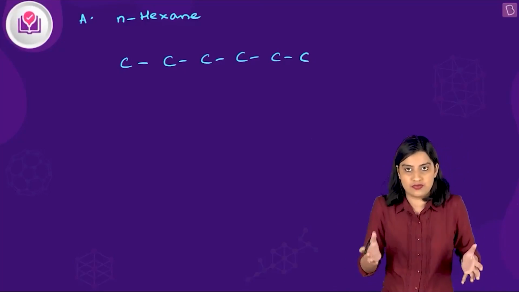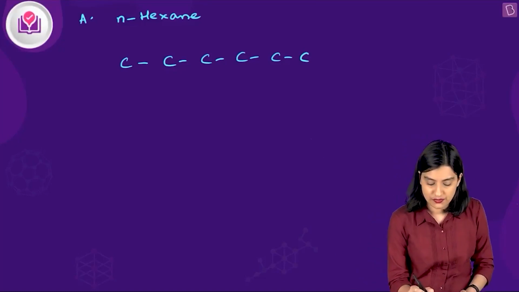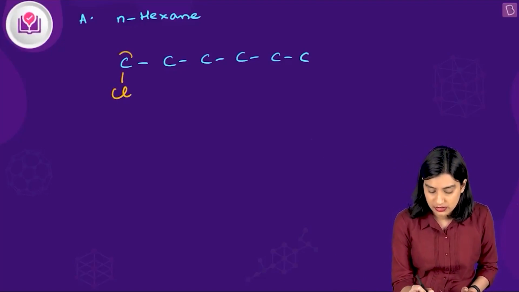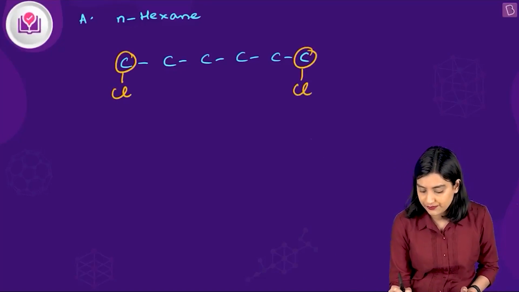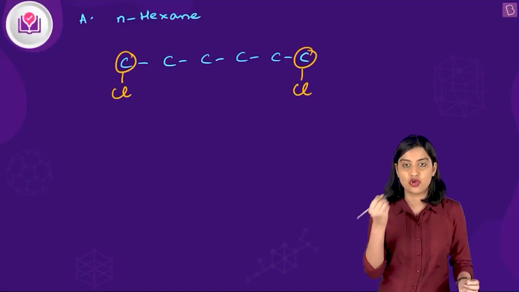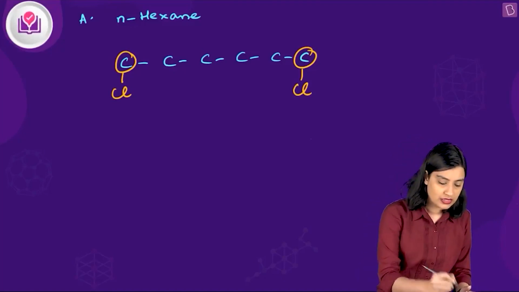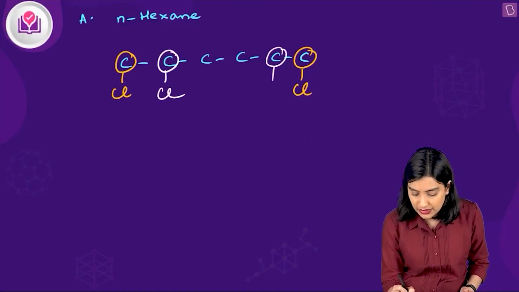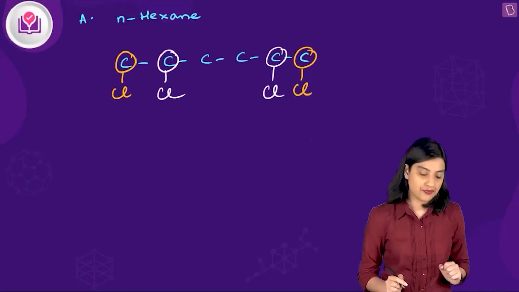So of course, we have to talk about positional isomers. So first position it could take is this, right? So either this is one or this is one. Both are the same, right? I've drawn both with yellow. They are the same. Now, second option you have is to put the chlorine here or here. Both are the same, correct?